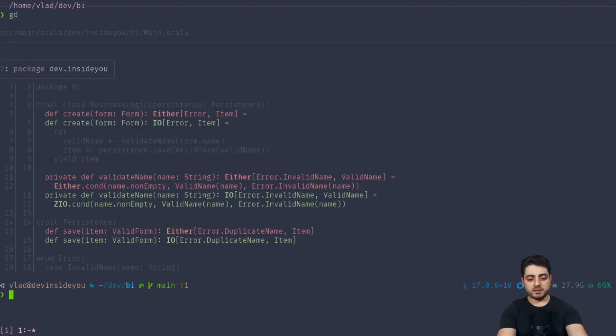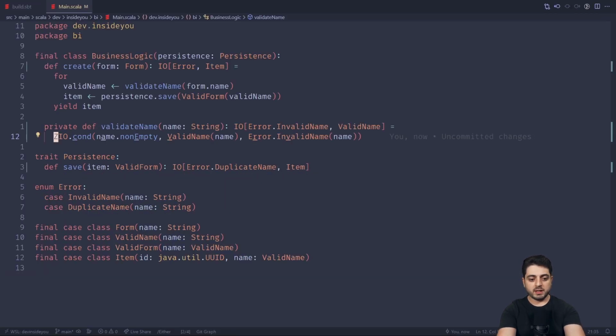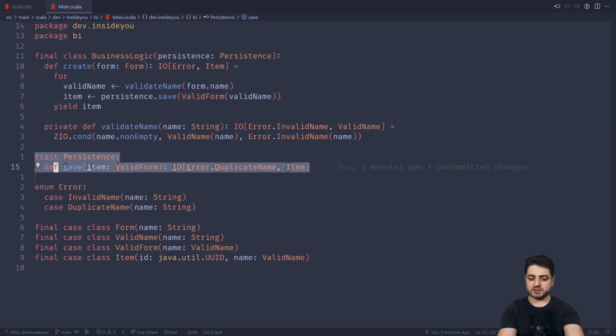And the second thing, allow me to actually create a work in progress commit over here real quick. I want to show you how awesome union types are in Scala 3. So if you were in Scala 2, your persistence library, like the real persistence library, especially if it's ZIO aware, like Quill, for example, it will probably return a throwable in the error channel. So there are basically 2 ways to handle this, right? Either you handle it at the very bottom, by doing something like orDie or doing a catchAll, or you propagate it to the top.